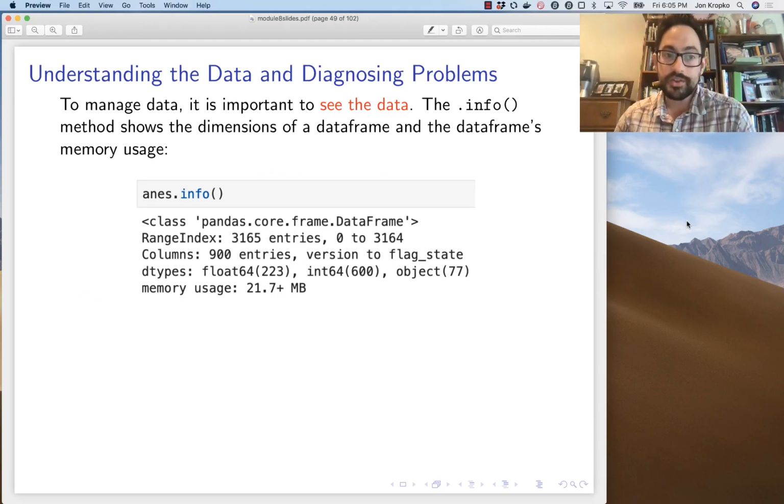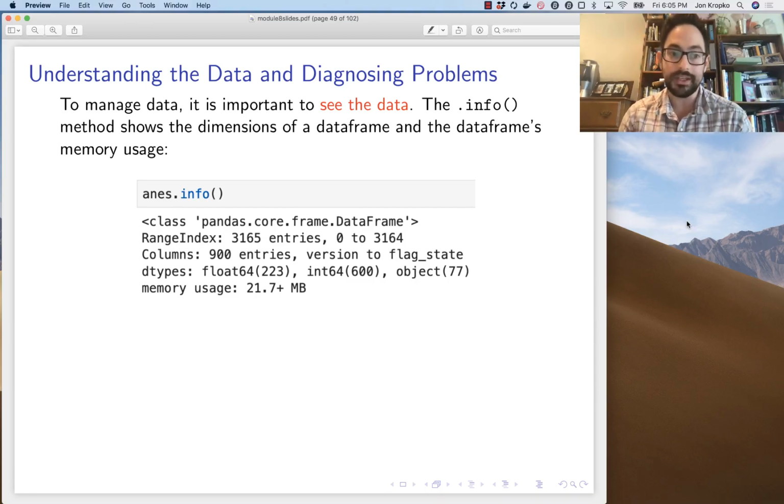So the first thing that we need to know about working with data with pandas is how to understand the data, how to diagnose problems. So we have the raw data, and it's just sitting there in Python's memory, and we don't necessarily know what to do with it, right? So what we need are tools to see the data, to wrap our heads around the problems.